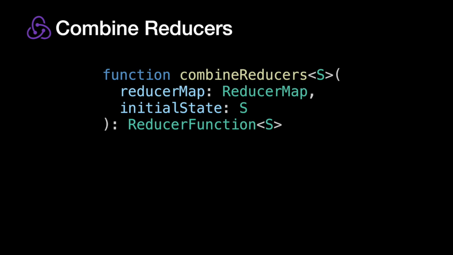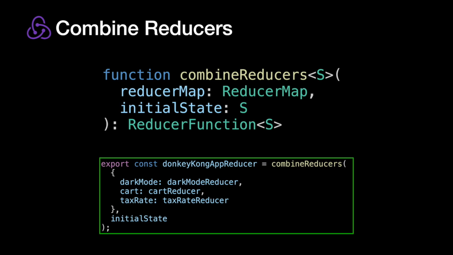The function we're going to implement is combineReducers. We're taking in a mapping. It's going to be a key to a reducer. The key is going to be the state section that we want to reduce, and the reducer function will be the associated reducer. We'll pass in some initial state, and we'll return a single reducer function.